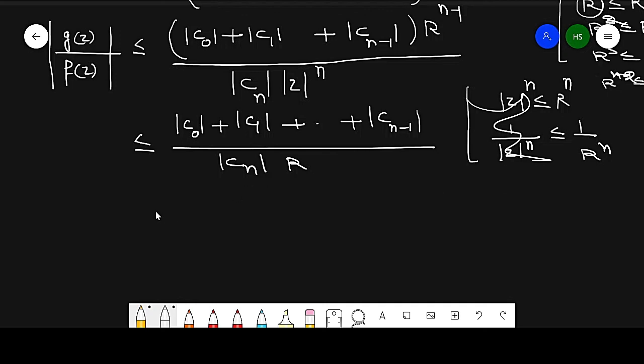Now this is clearly less than 1. So clearly R is greater than or equal to 1.